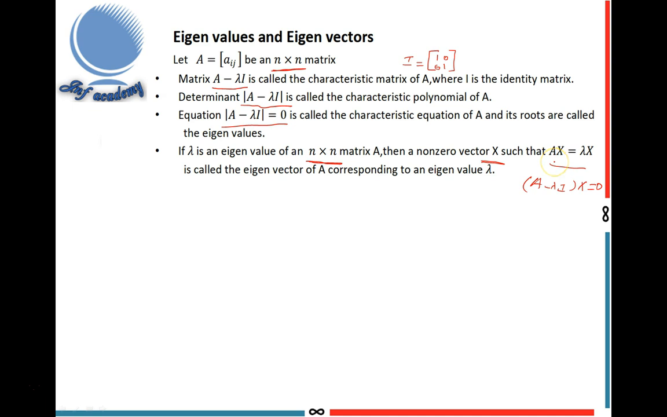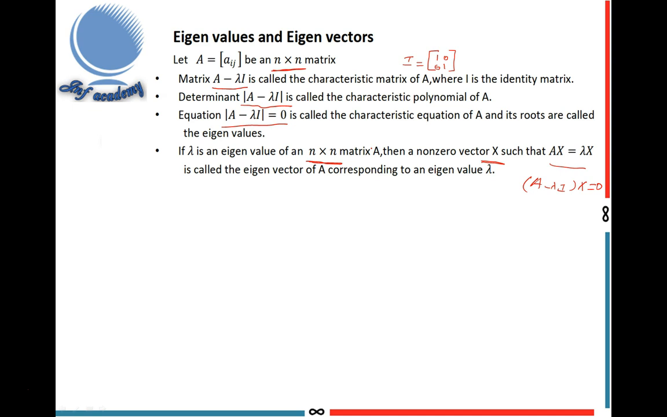This A minus lambda I is the characteristic matrix. So what is the definition of an eigenvector? A non-zero vector x such that Ax equal to lambda x is called the eigenvector of A corresponding to the eigenvalue lambda, if A is an n by n matrix. So if A is a square matrix, then only these conditions are applicable.